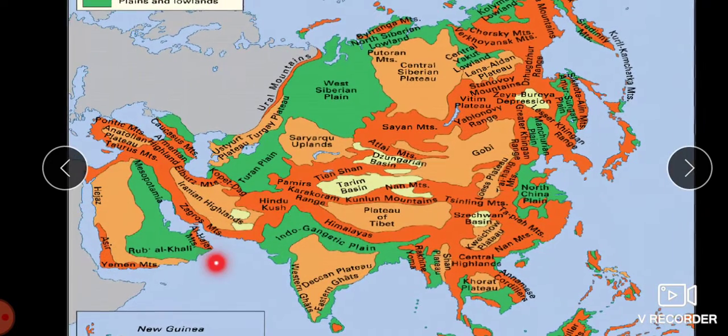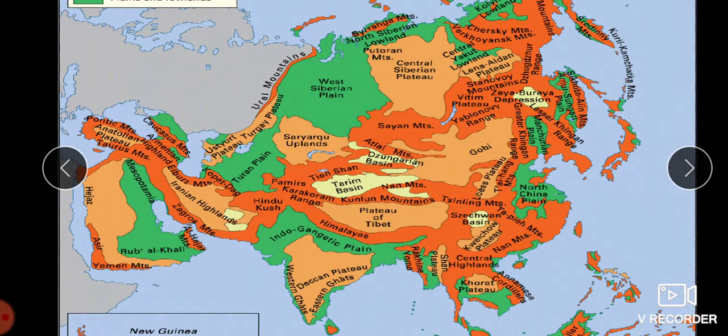You can see here the Tien Shan, and we are also having the Sayan, the Yablonovy, the Khingan, and the Stanovoy.